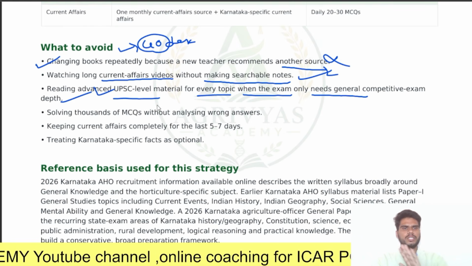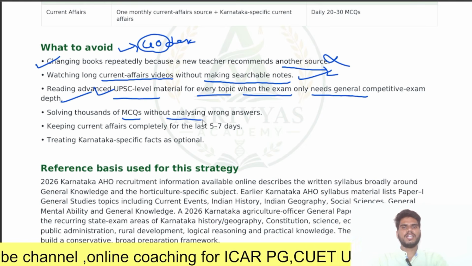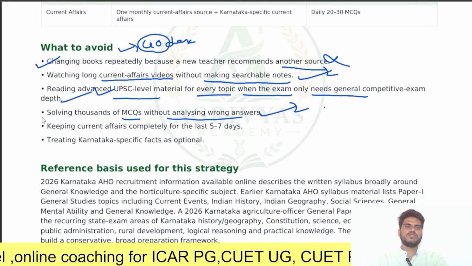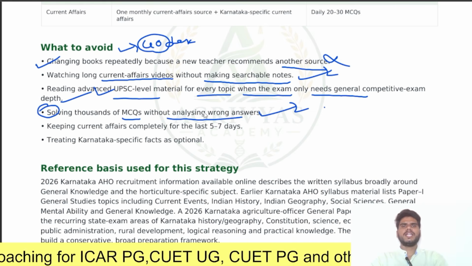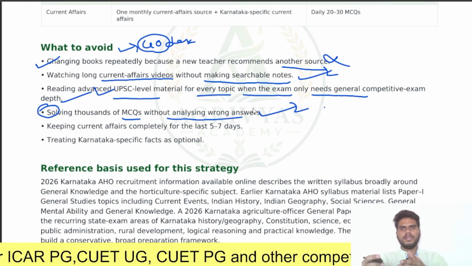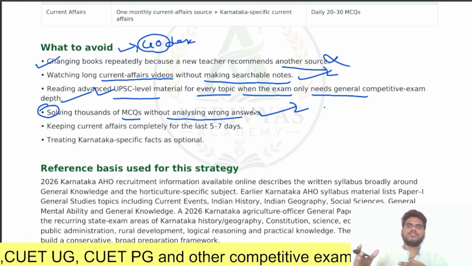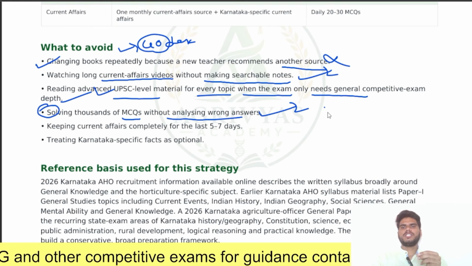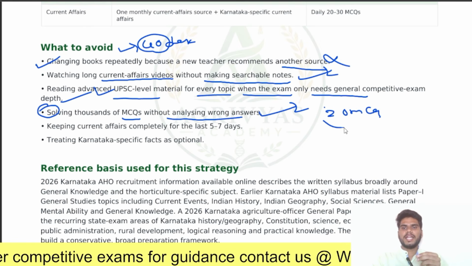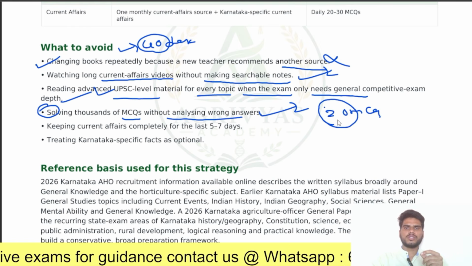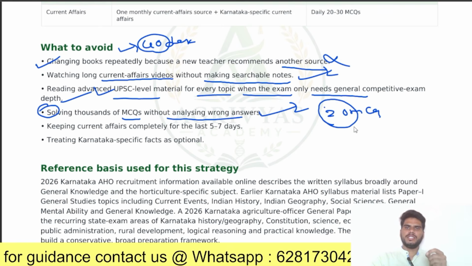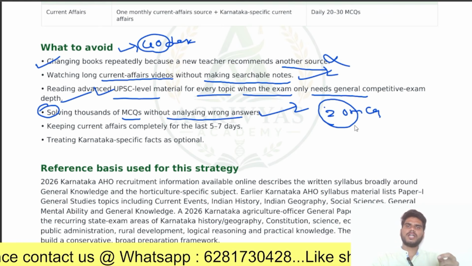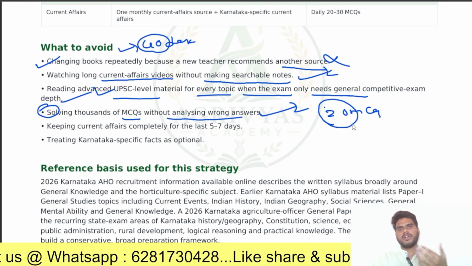Next, just going through and solving thousands of MCQs without analyzing the wrong answers. This is a very, very important point. Without analyzing your questions, solving even 1,000 MCQs is a waste. What you should do is, even if you practice just 20 MCQs per day, you should analyze them. You should be able to analyze where you made the mistakes, what is the reason for the mistake, and what is the answer. And what is the context of this answer?